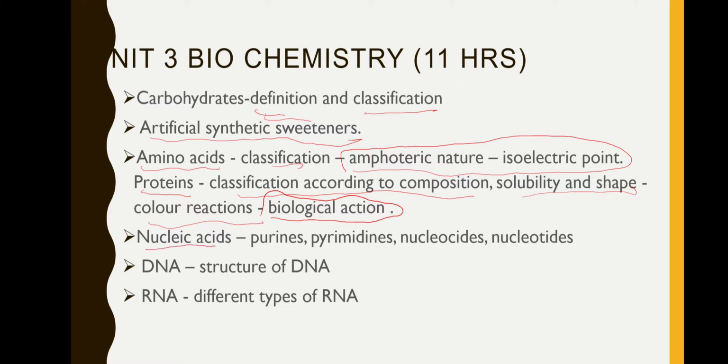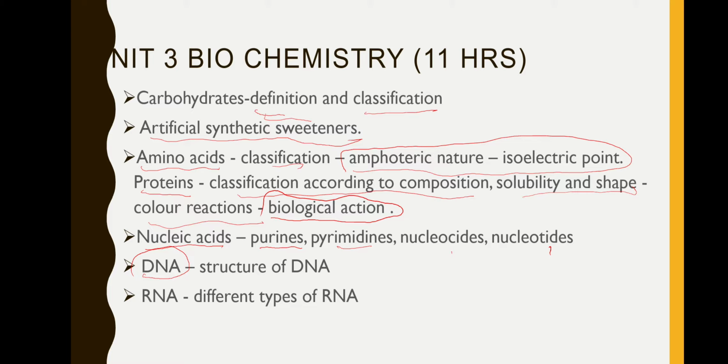Then nucleic acid. Nucleic acid is mainly made of purines and pyrimidines. So these purines and pyrimidines will constitute nucleosides and nucleotides. Okay, that nucleotides only what we call it as DNA and all, you may be familiar, deoxyribonucleic acid. That is what makes us related to our parents.